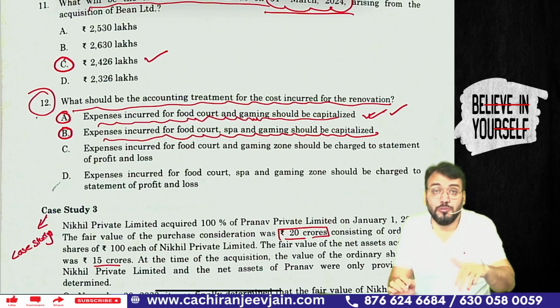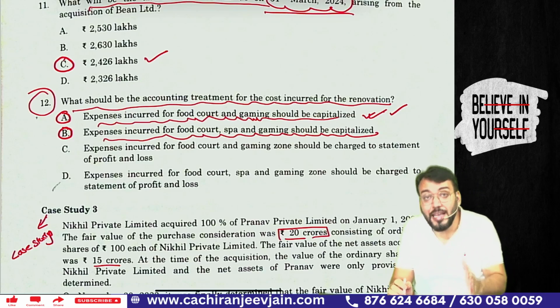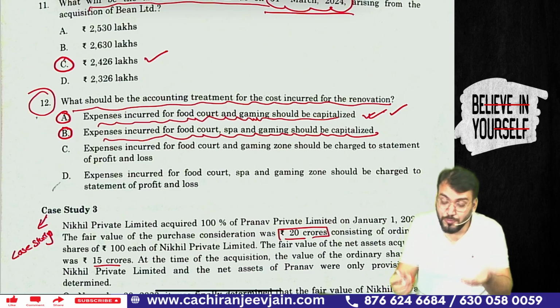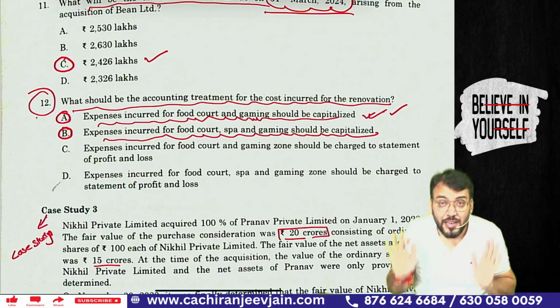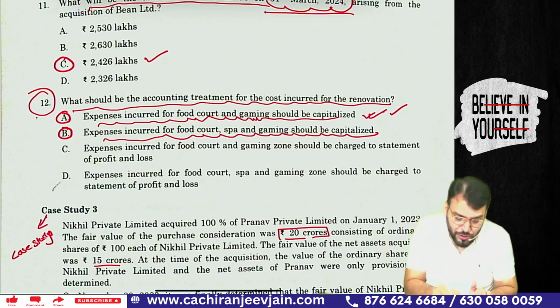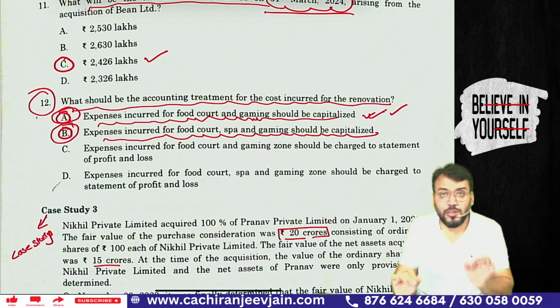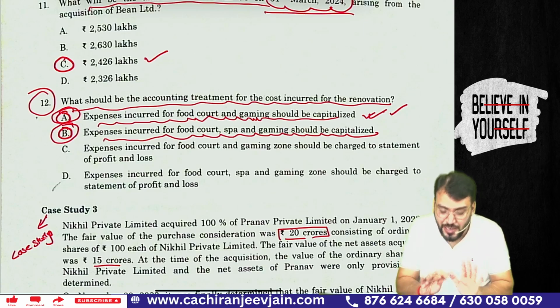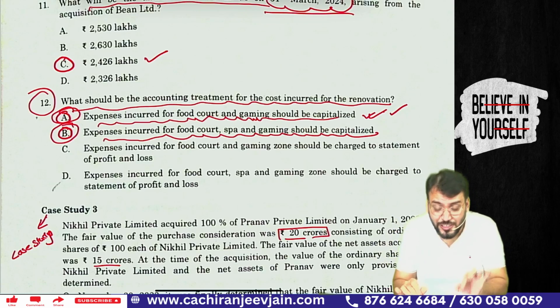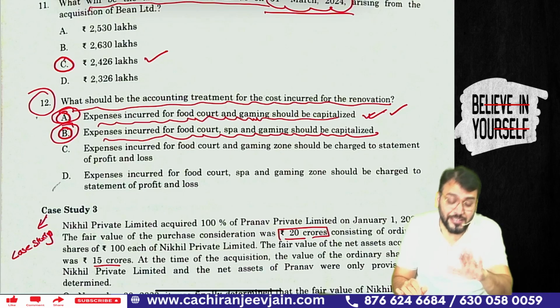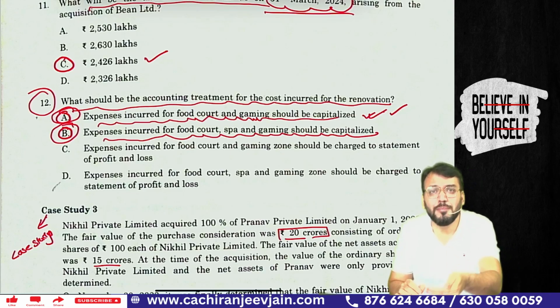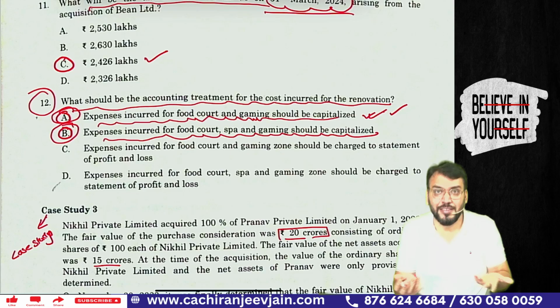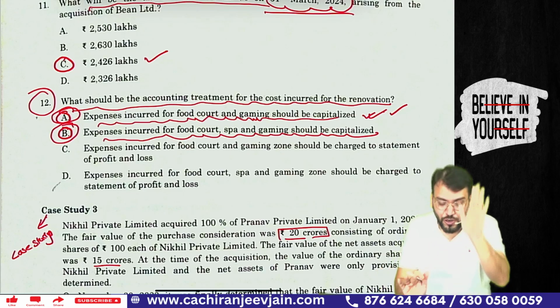So from my point of view, the answer can be A or B, and we need to wait for the final answer given by the institute. Here a little doubt will come whether A is correct or B is correct. Understood? Will not fight on this part. As per my point of view, as per Ind AS 16, the spa will also provide some additional future economic benefit. It might not increase the sales significantly, but it is also increasing the sales. Got this point? Yes, sir.